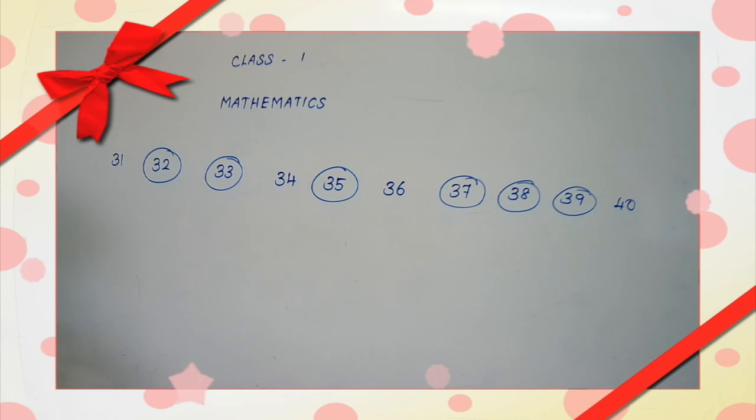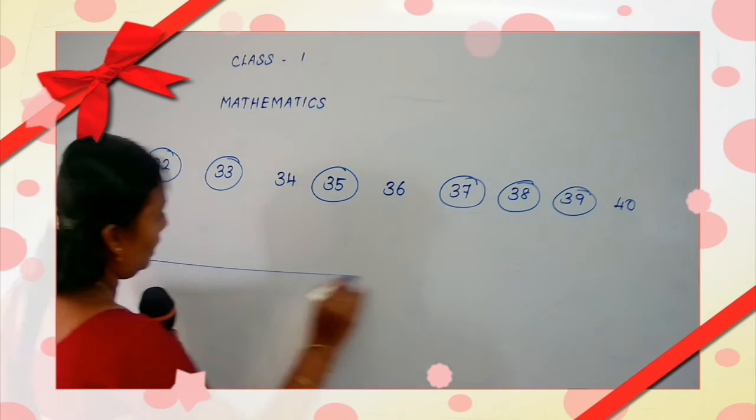Keep your finger on the number. First one is 41. Then 42 is correct. See 43. What comes after 42? 43 is correct. What comes after 43? 44. Correct. What comes after 44? 45 is correct. What comes after 45? 46. Is that so, children? 46. But they have given 55. Is that correct or wrong? Wrong.